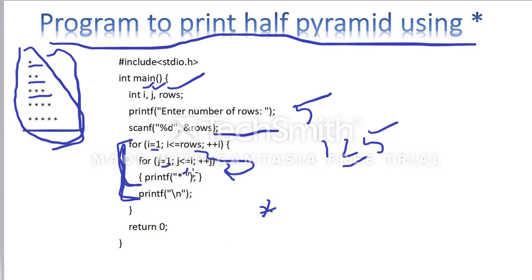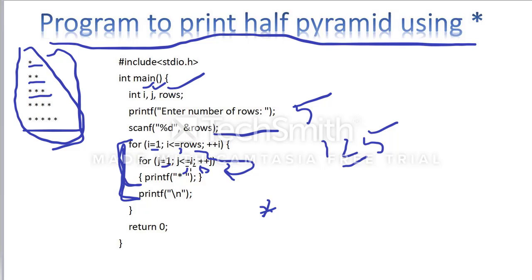After the condition I am going to the updating statement. First I have to complete this loop, and only after that I go to the other loop. You don't go into the middle of that loop to update anything above. So here j is less than or equal to completed, so j plus plus.